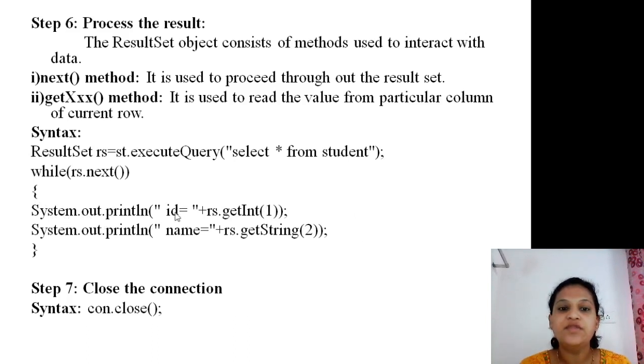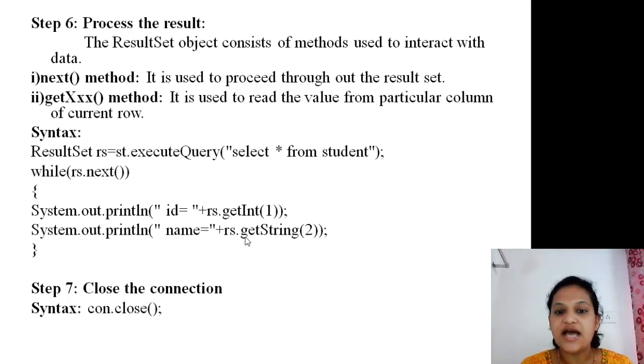System.out.println. First, I have to display the ID of all students. So ID is equal to plus rs.getInt, I have mentioned here integer, so here int, and ID is the first column of your table, so I have mentioned the column number as 1. Next one, System.out.println, I want to display the name of the student, and name is the second column of your student table.